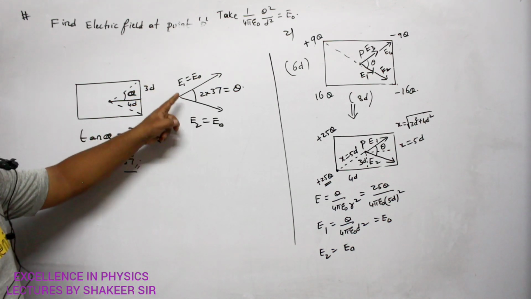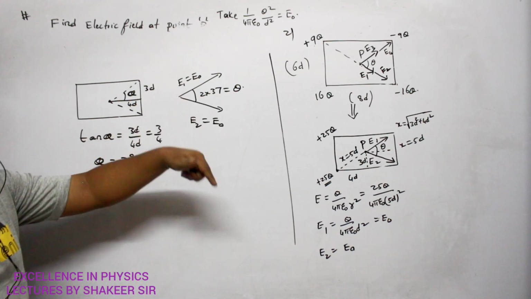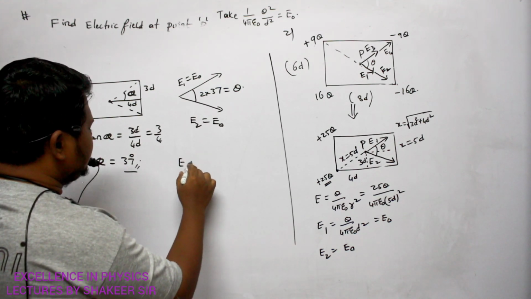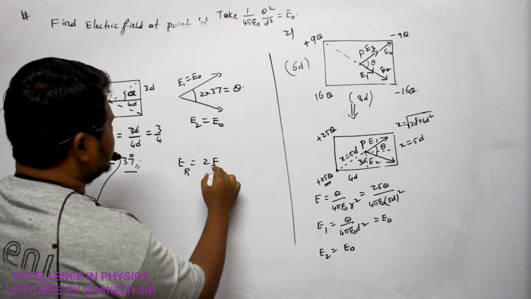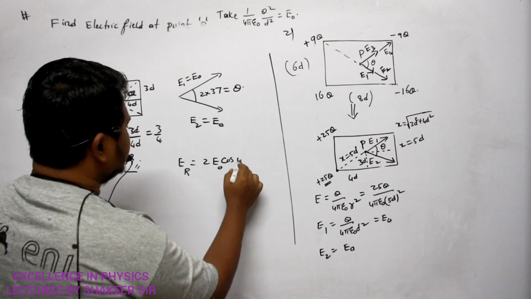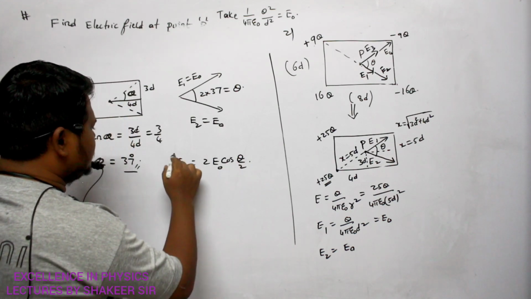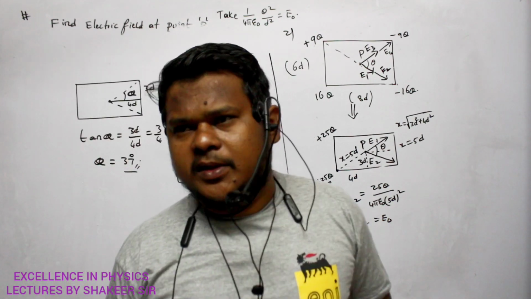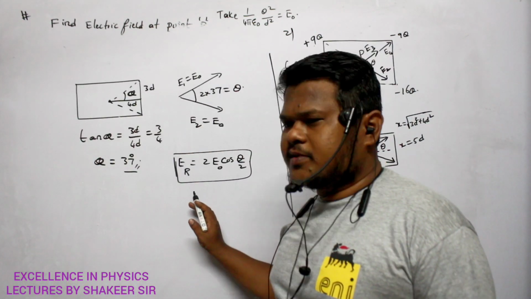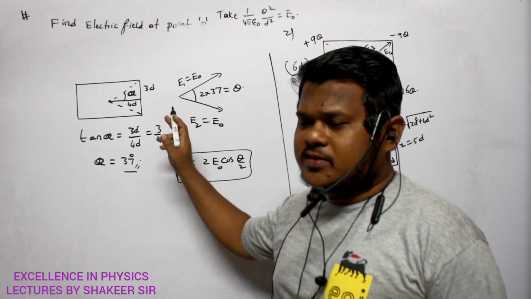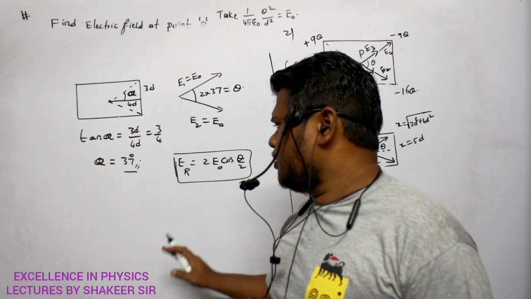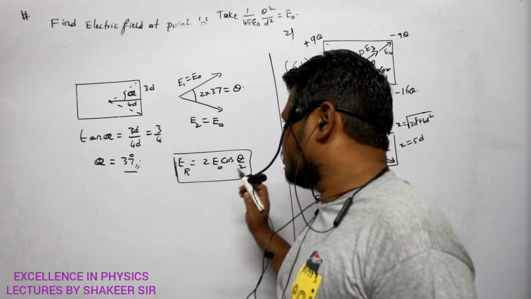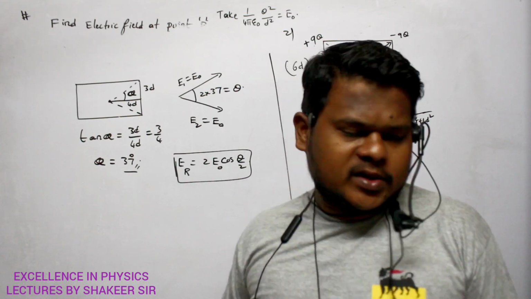So if two electric fields or two vectors have the same magnitude, then what is the equation to find the resultant magnitude? ER is equal to 2E0 cos theta by 2. This is the formula. So by now we have done 3 or 4 problems based on this relation. Clear? So in which condition can I use this resultant? When two vectors have equal magnitude and they are separated by an angle of theta, then the resultant is equal to 2E0 cos theta by 2. Are you able to understand?